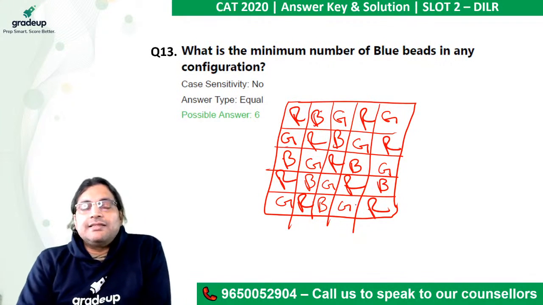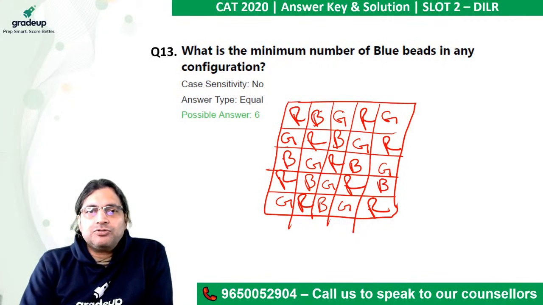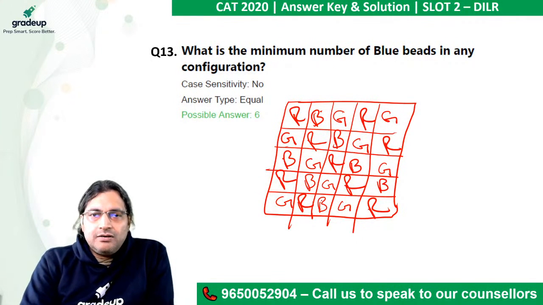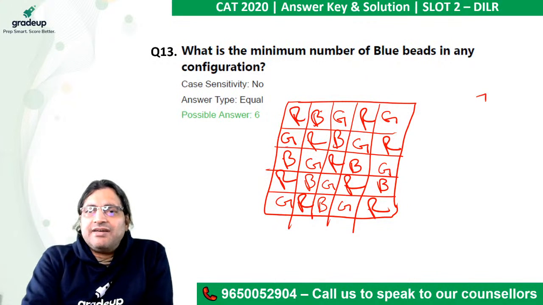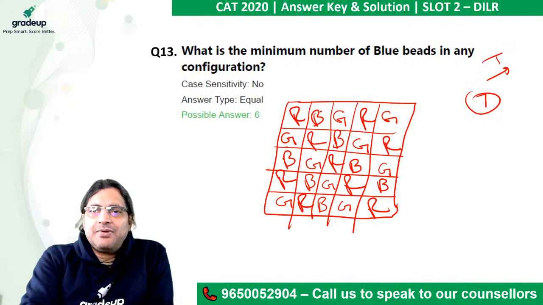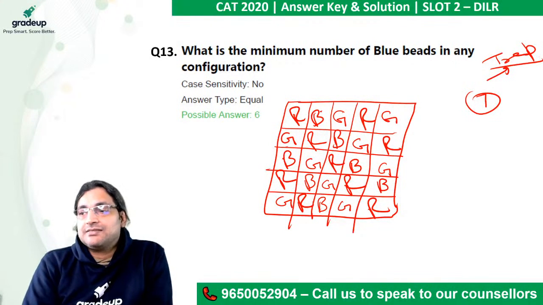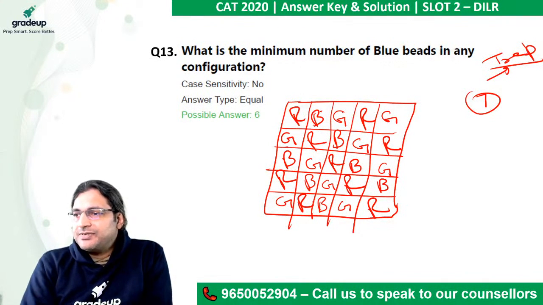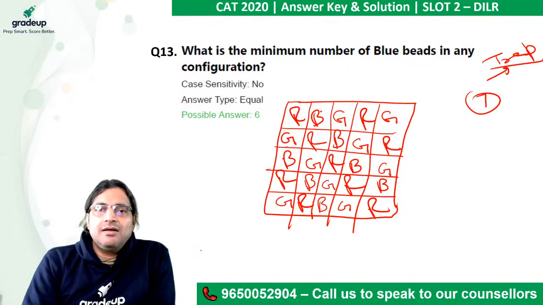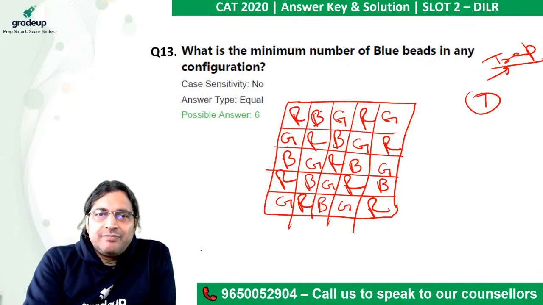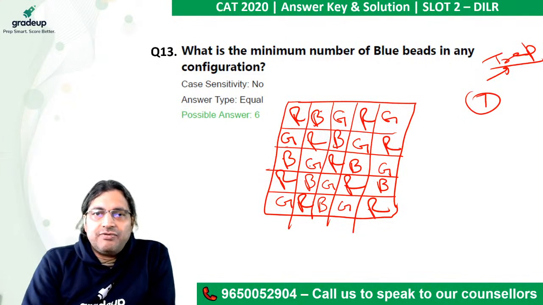This is green. Now this has to be, just a sec, this is blue, this is green, so this is green. In this particular figure, how many blues have we put? 1, 2, 3, 4, 5, 6 here, 7 here. So 7 is a big trap here. Many people marked 7 as the answer. This is precisely because of this. So why did we commit a mistake here? Let's look at this.